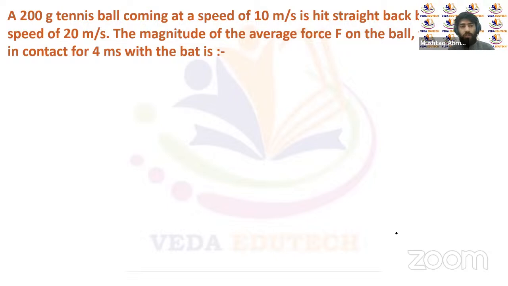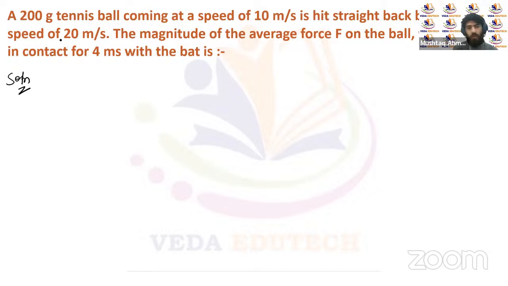So we have another question here. A 200-gram tennis ball coming at a speed of 10 meters per second is hit straight back by a bat to a speed of 20 meters per second. Find the magnitude of the average force F on the ball when it is in contact for 4 milliseconds with the bat. It's a similar question to the one we solved before, right? We'll just quickly try to solve it.